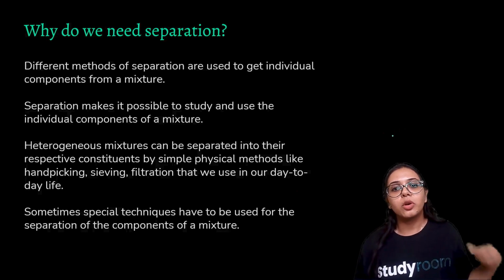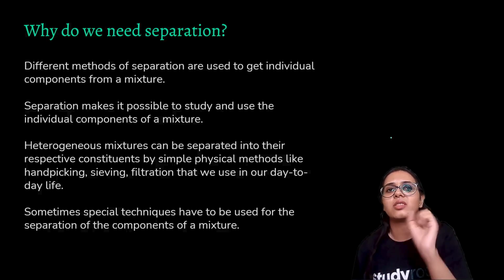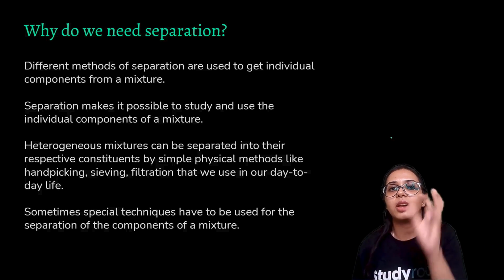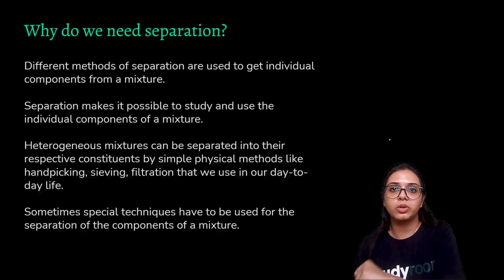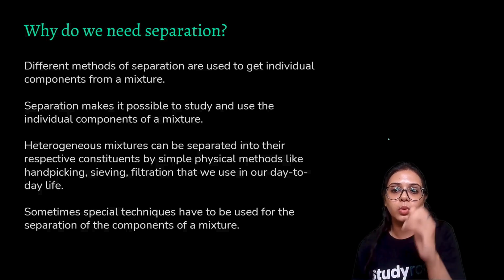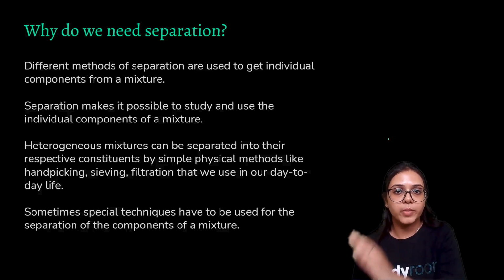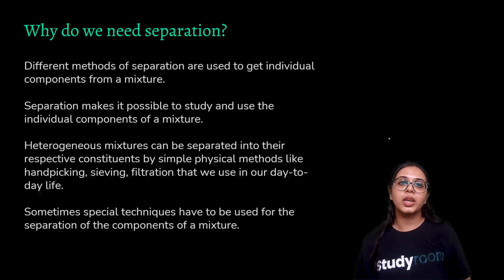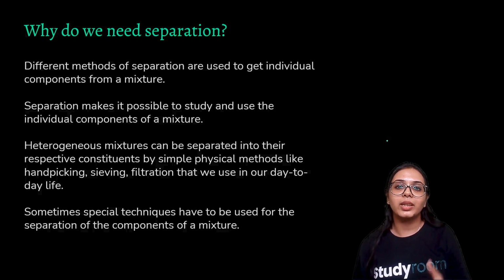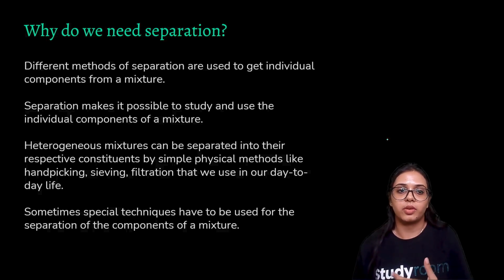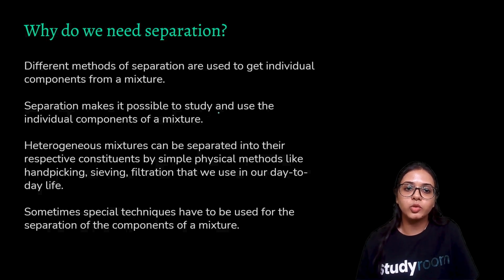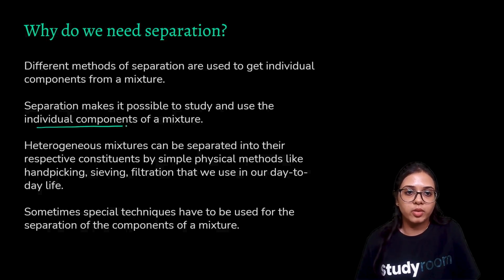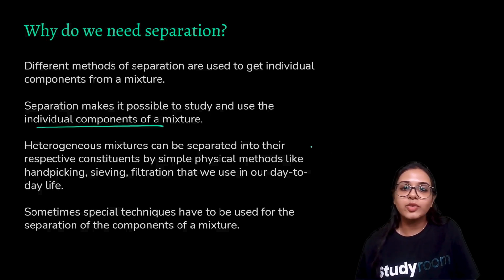If we only have that source, we need to discover a method by which we can separate those two components so that we can use them. Separation makes it possible to study and use the individual components of a mixture, and different methods of separation are used to get individual components from a mixture.